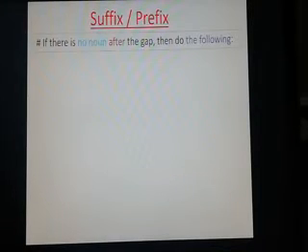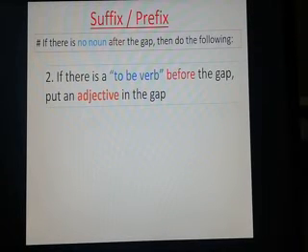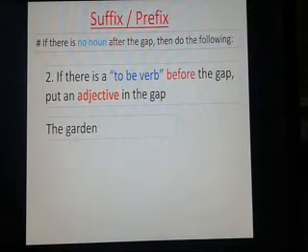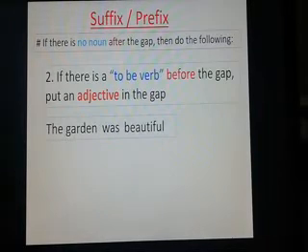Dear students, if there is no noun after the gap, then do the following. Number 2, if there is a to be verb before the gap, put an adjective in the gap. I am going to show you an example for this. The garden was beautiful. Was is a to be verb, beautiful is an adjective.